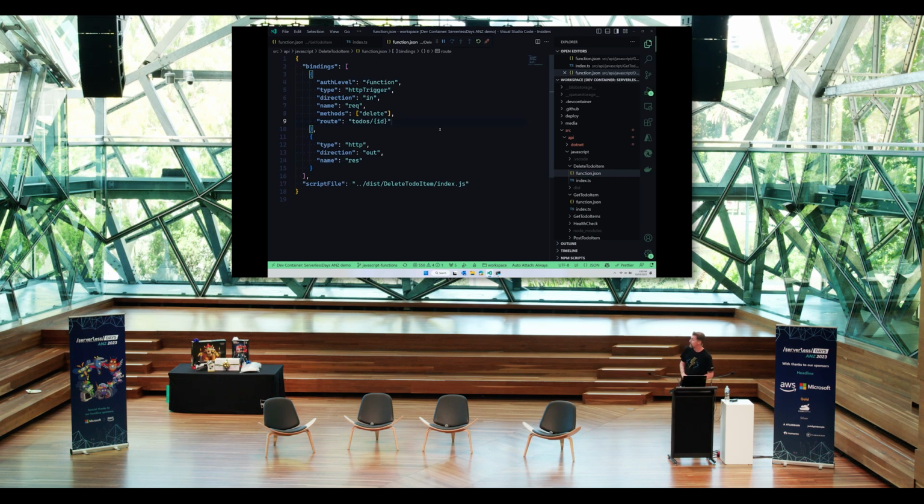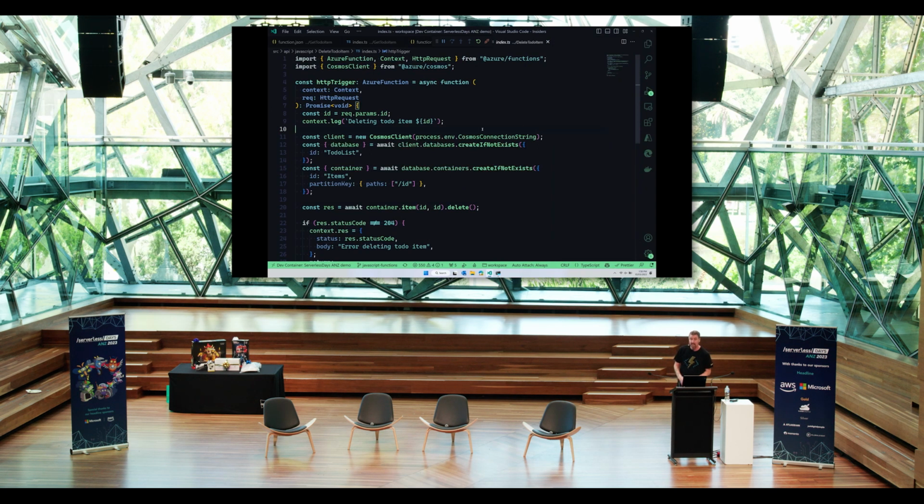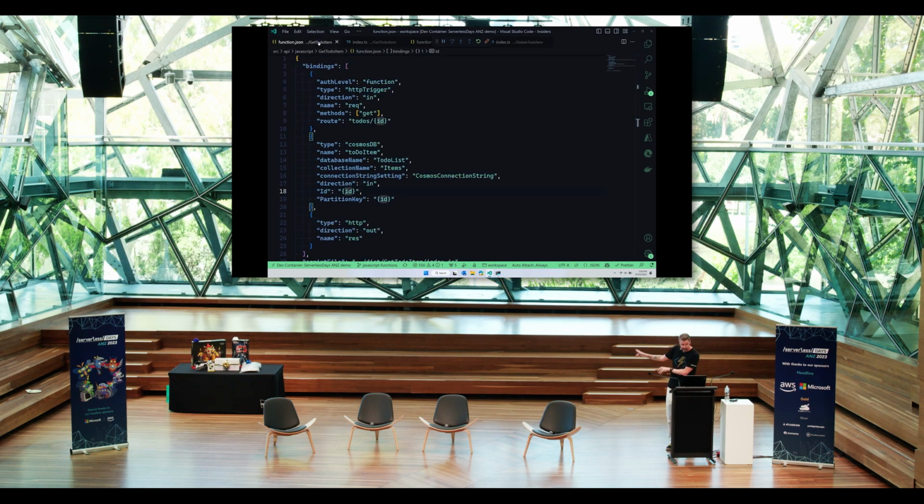So this one's really simple. It's just the binding of an HTTP trigger and an HTTP out binding. But then in the function, I need to make sure that I'm connecting to the Cosmos database or the Cosmos collection. So I need to make sure that the connection string is correct. So that's the name of it on process.env. We've got to make sure that's obviously the name that I've got here in this JSON file